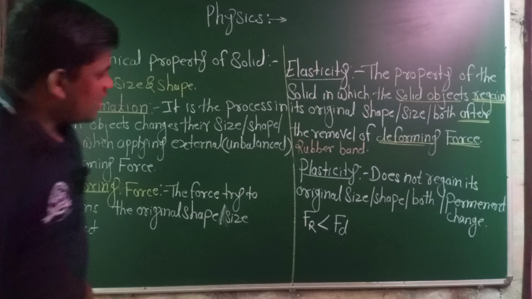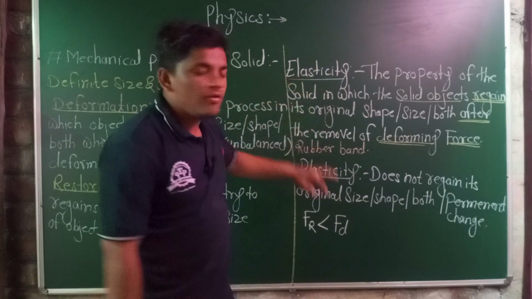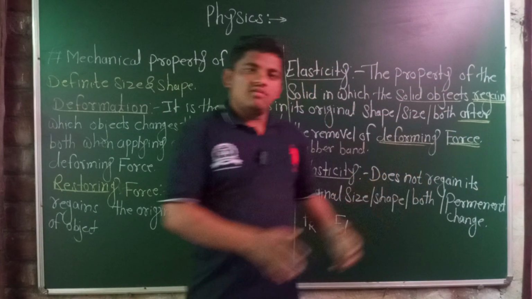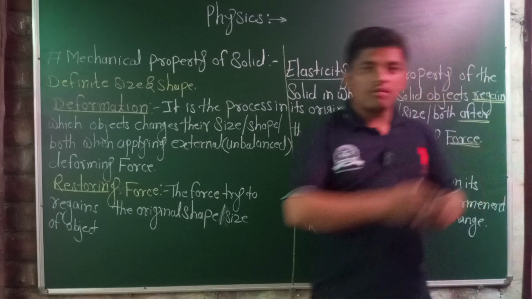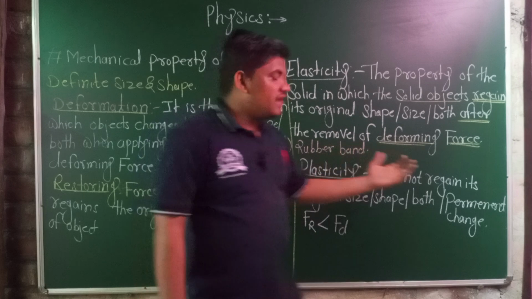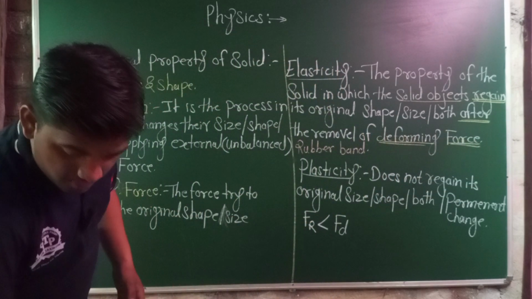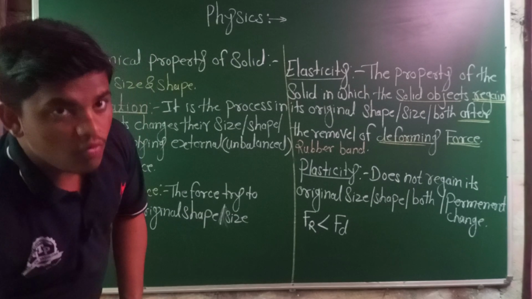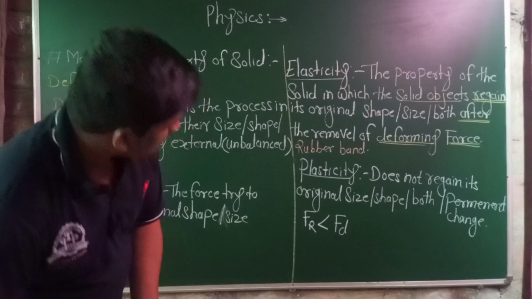Then again, one part is plasticity. Plasticity is exactly opposite to elasticity. In elasticity, the object comes back to its original shape, original size after the removal of deforming force. But in plastic materials, they do not come back to the original position. I will give one example: metal will be melted, then it can't come into its original shape and size after cooling.